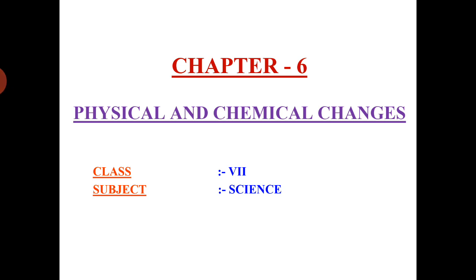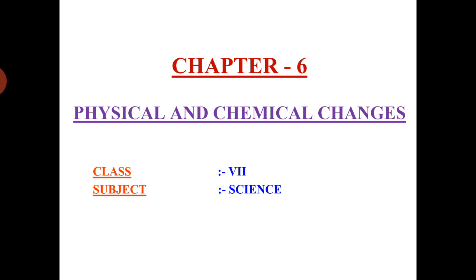Up till now, we have completed chapter 1 to chapter 5 of your science. Today, we are going to start a new chapter, chapter 6, physical and chemical changes. Before starting, let me tell you what is meant by physical change so that when we go through the chapter, you will be easily able to classify the type of change taking place in the various processes.